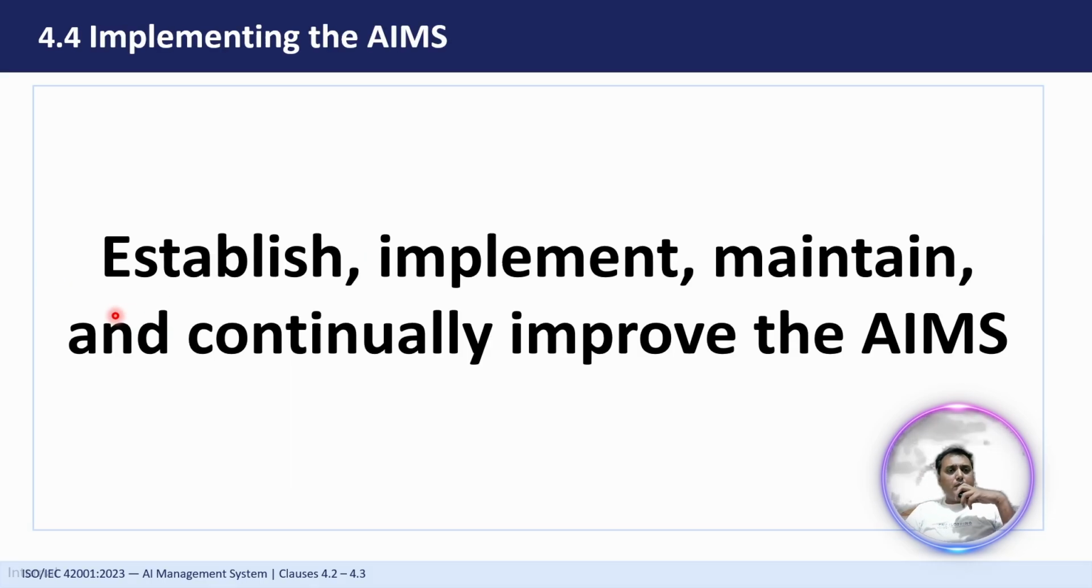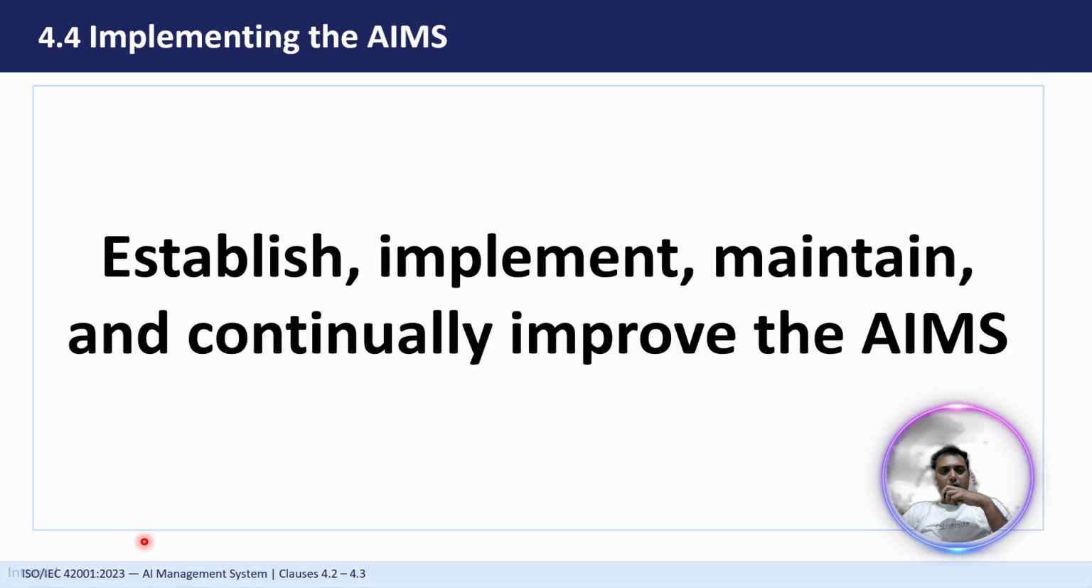Then the last is implementing the AIMS. After we have understood the organization context, which is 4.1, identified interested parties, which is 4.2, and defined the scope, this clause will require you to actually implement, maintain, establish, and continually improve your AI management system. This includes all the processes needed and how they interact with each other. So it should be a process-based approach. It is similar to other ISO management standards, right?